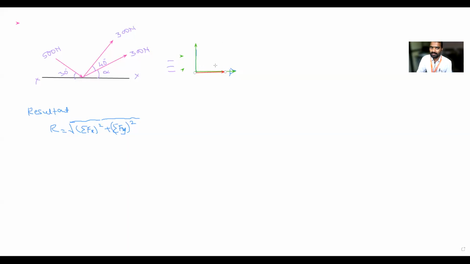It means... write it. As per the given condition, all of you read this one. As per the given condition, resultant R is along which direction? Along x direction.